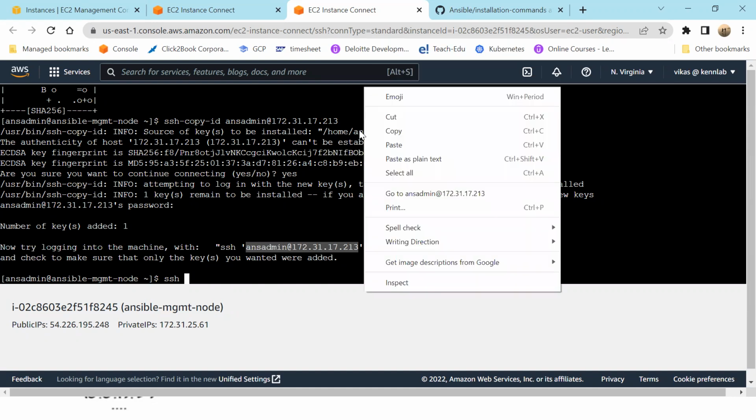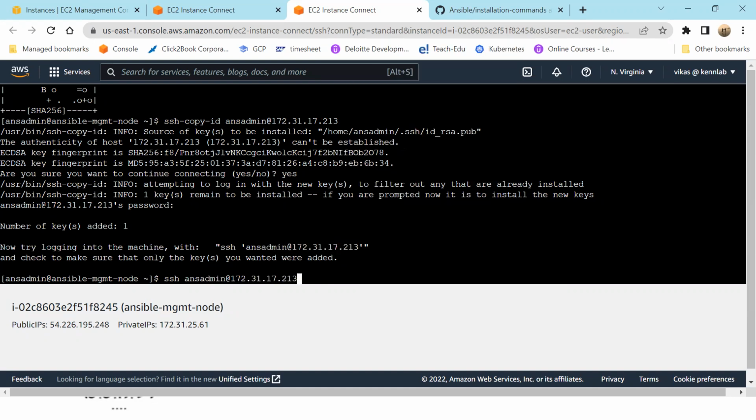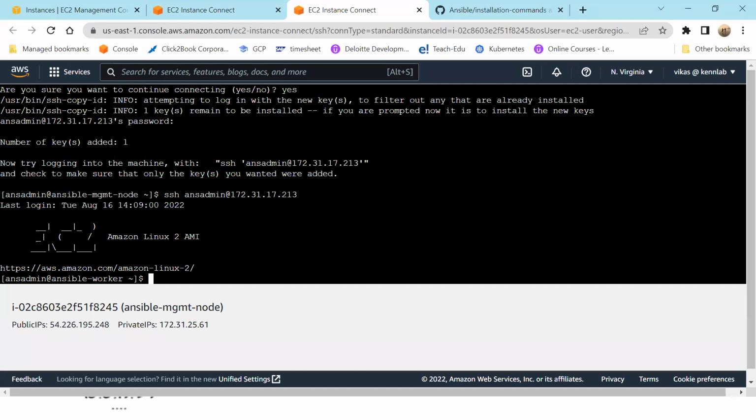Copy, paste, and see here from your Ansible master. This is the Ansible management node. You move to the Ansible worker node. So SSH is allowed, or the SSH connectivity is established. Ans admin is the user which I have created who is able to do that. And I'm also able to install Ansible on my management node.